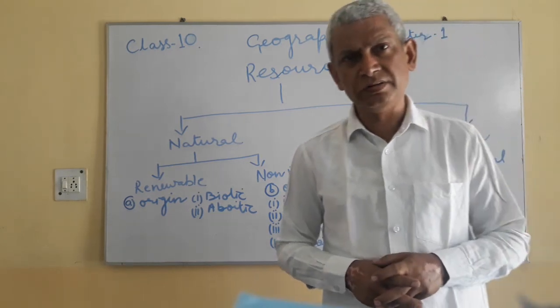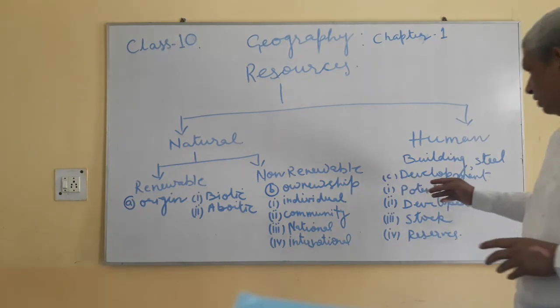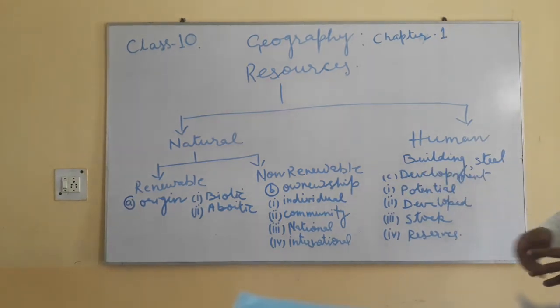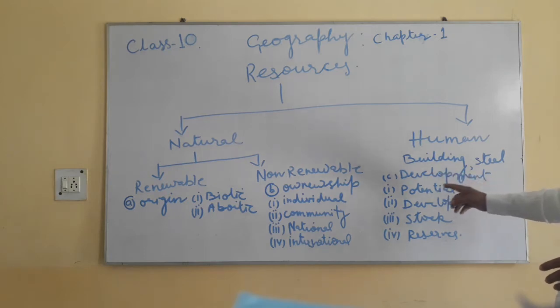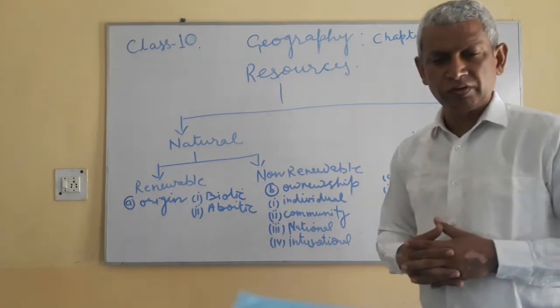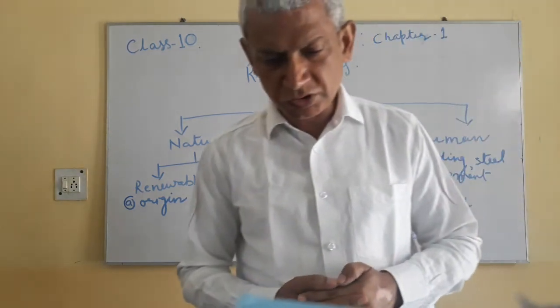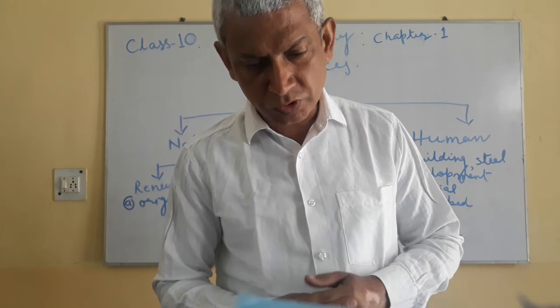Now let us divide the resources on the basis of their development. On the basis of development, we divide them into the potential resources, developed resources, stock, and the reserves. So anything which is having potential for our own use is called potential resource.